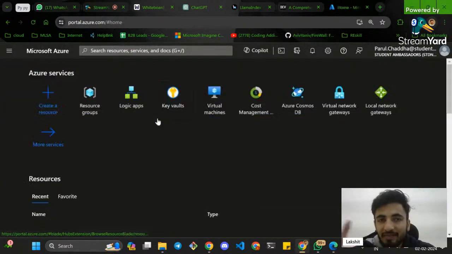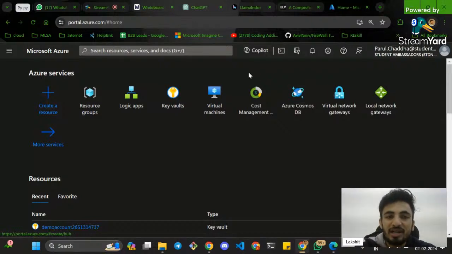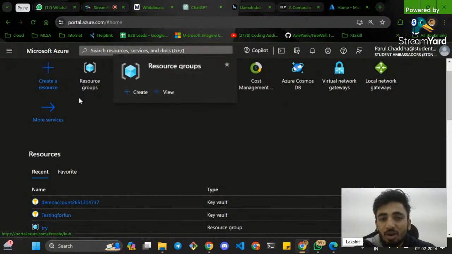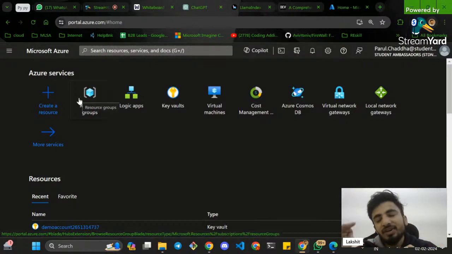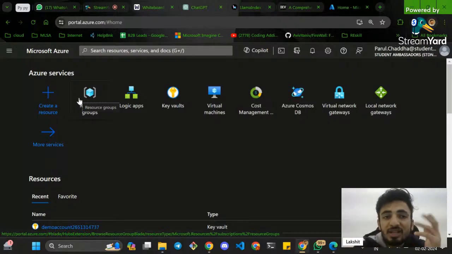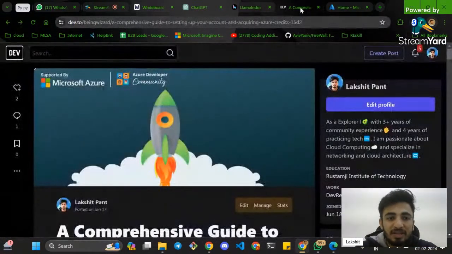It will show how to avail your Azure credits as a student. It will show you how to make virtual machines. It will tell you how to make a resource group. It will tell you all this stuff, right? In person, it will show you, maybe it will generate a video, or maybe it can generate an article with a particular step by step process. So what will be the difference between both the things? I'll tell you here.